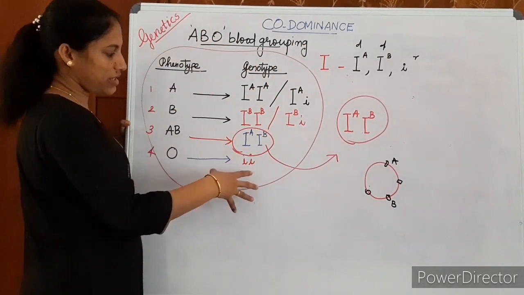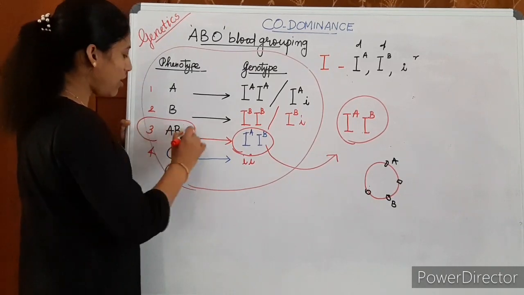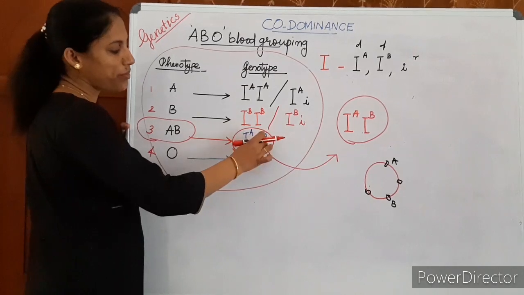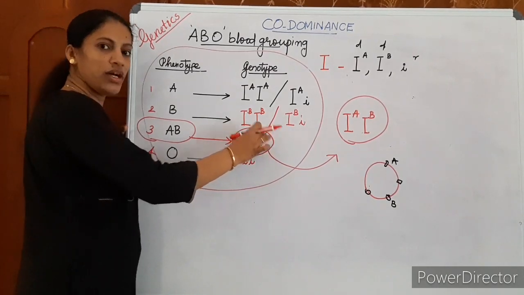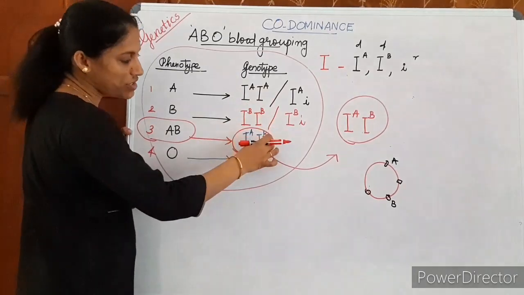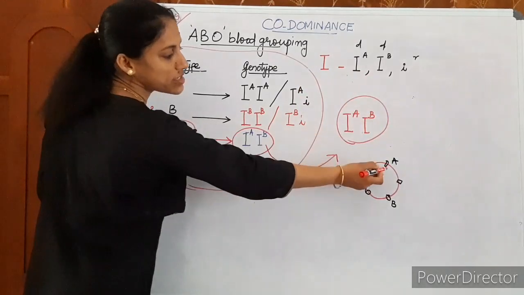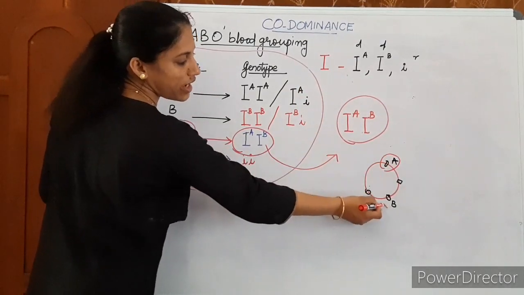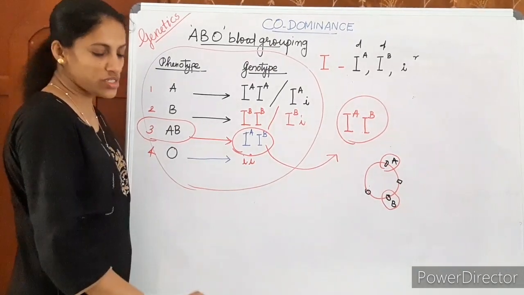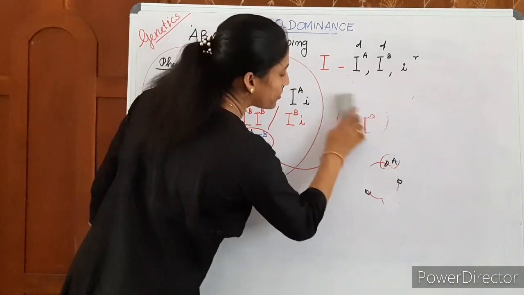Among these, only the AB blood group shows an example of codominance, because when IA and IB alleles come together, both the alleles have expression and the progeny shows both the parental features. That means it has both antigen A and antigen B on the RBC membrane. That is what codominance is. Then there are some other phenomena also to study from this.